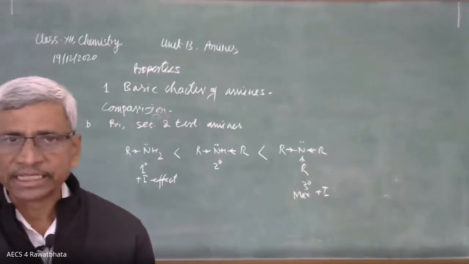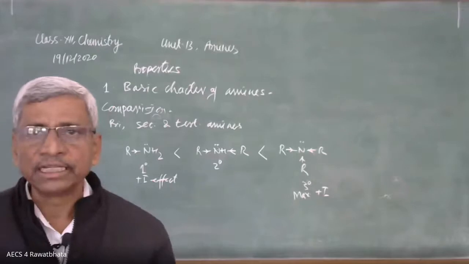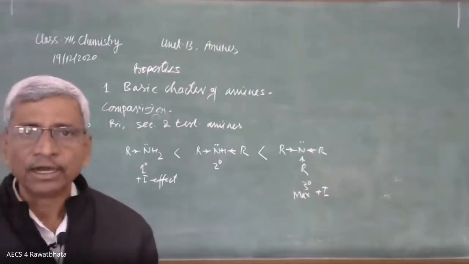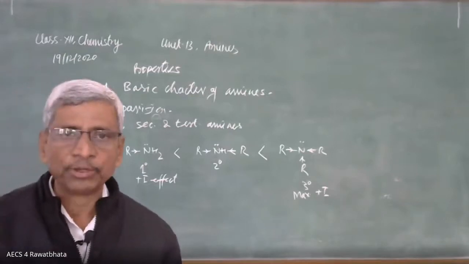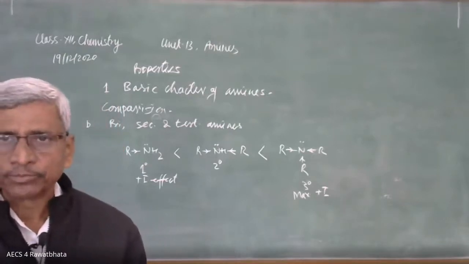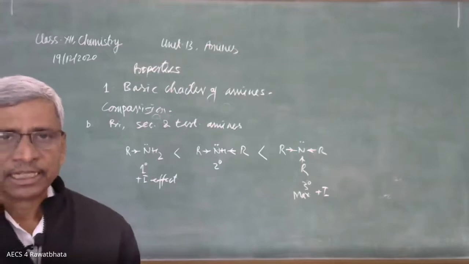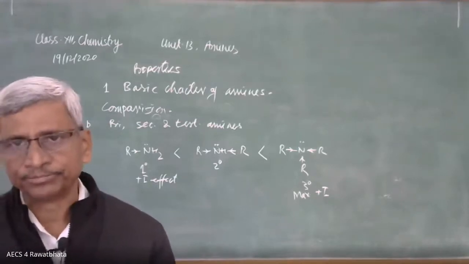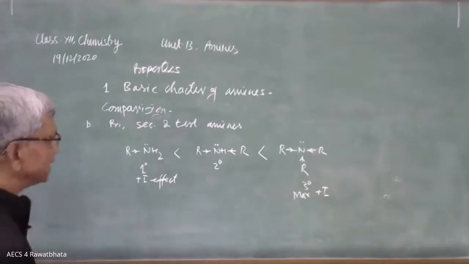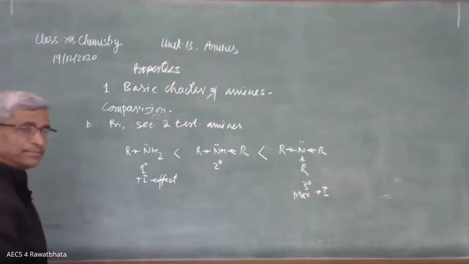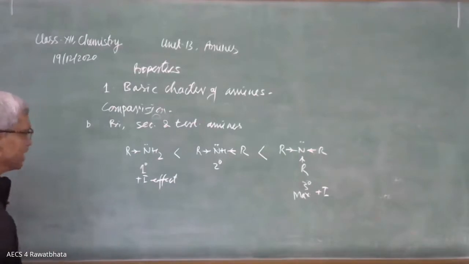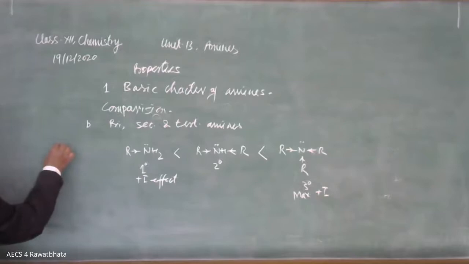Okay, beta? Is it clear? It depends on electron density over nitrogen, and that density is affected by alkyl group. Maximum number of alkyl groups, maximum electron density over nitrogen, and its ability to provide lone pair will be maximum. So that's why this 3 degree amine is most basic, but there is a condition. And this condition is in gas phase. This is the gas phase.